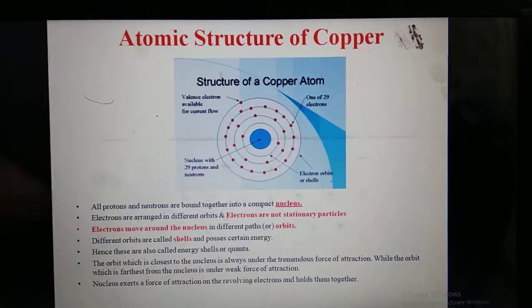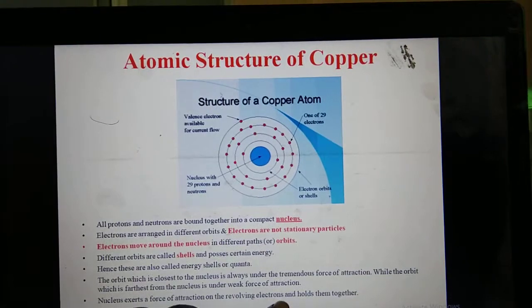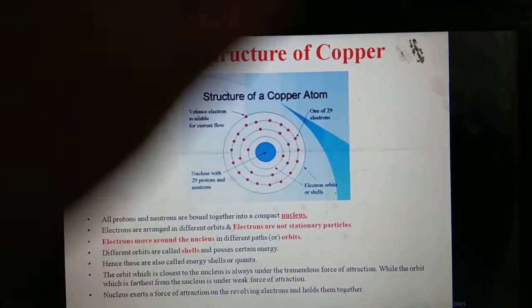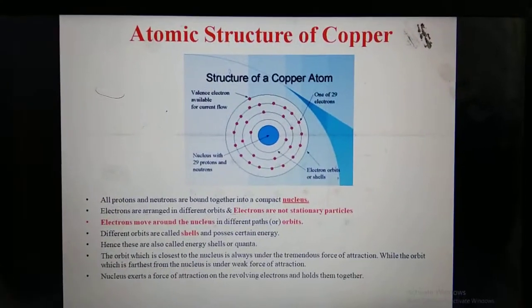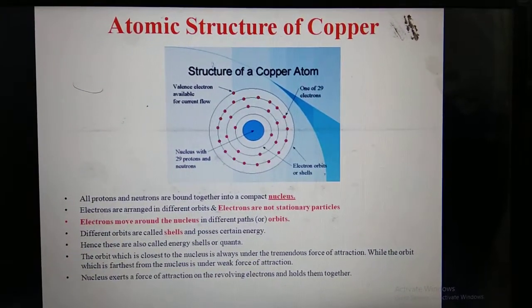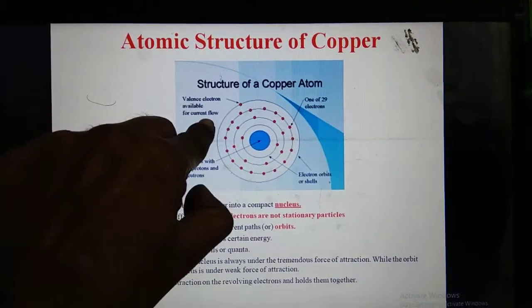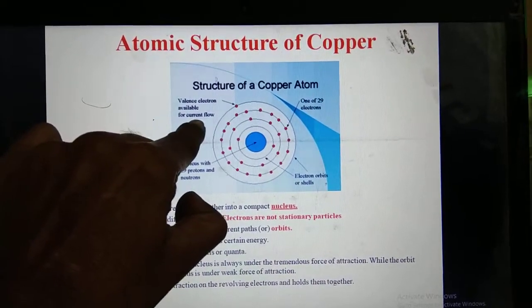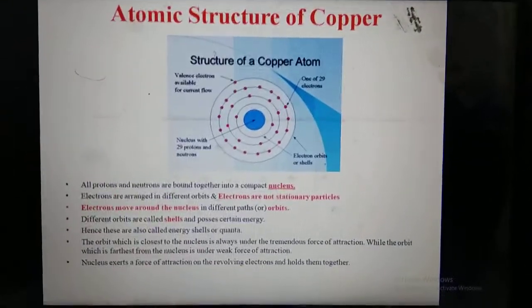The nucleus exerts a force of attraction on the revolving electrons and holds them together. These valence electrons are very important, and with the help of these valence electrons only we get current. This is the main source to produce electricity.